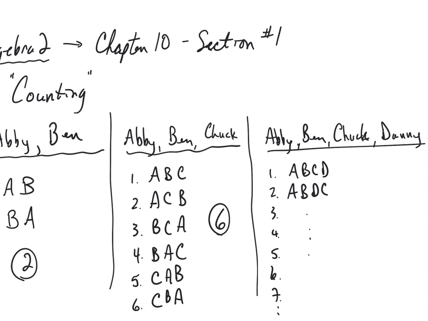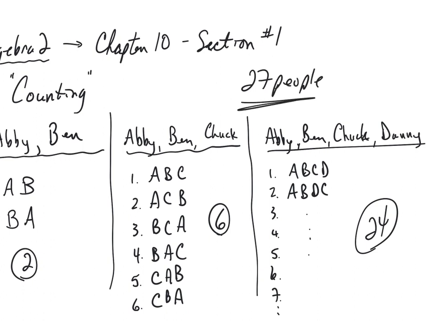All right? I know we're not all together, but can anyone take a guess as to how many total ways that could happen? Yeah, it actually ends up being 24. 24 different ways in which 4 people could stand in a line. Now, if we were all together in Algebra 2 like we normally would be, we'd have a total of 27 people in our class. And so the question would be, well, if our entire class is going to line up at the door to go to a program, in how many different ways could that happen? And before we're done today, we'll talk about how we can make that calculation.